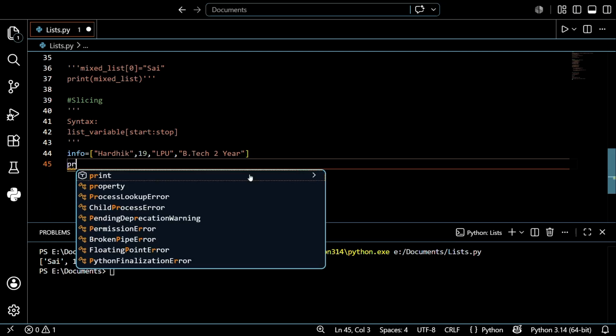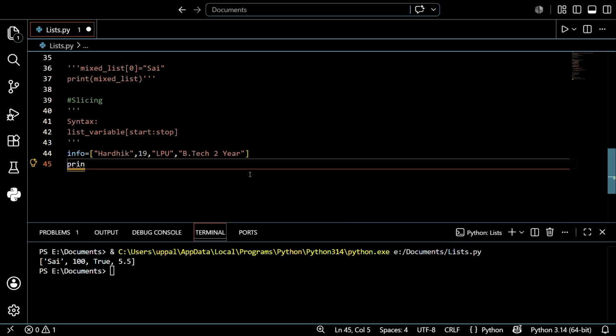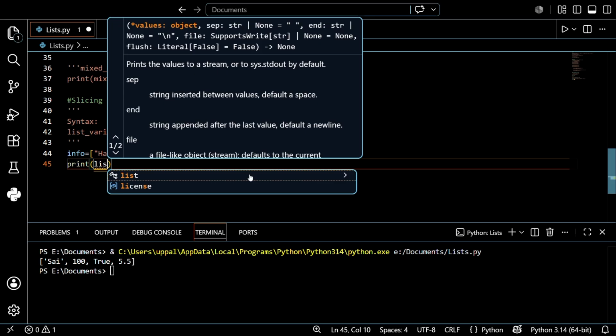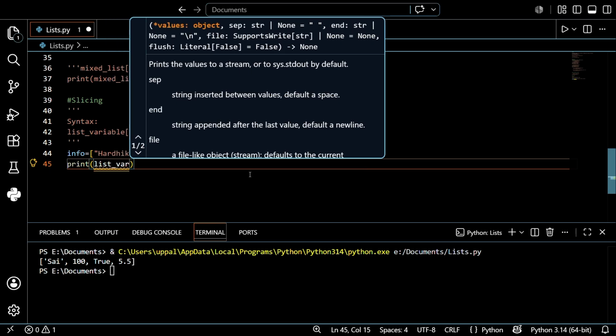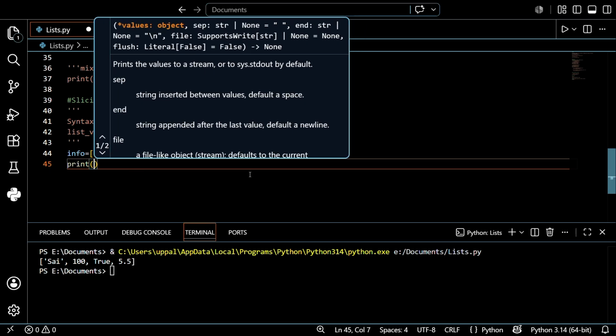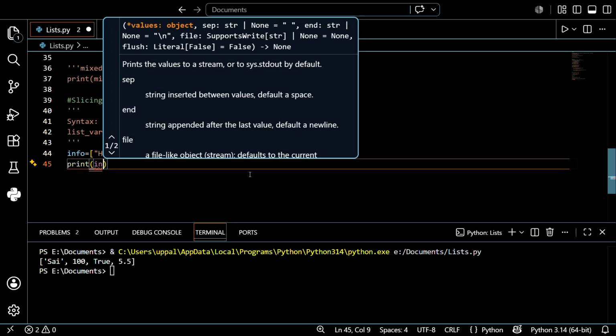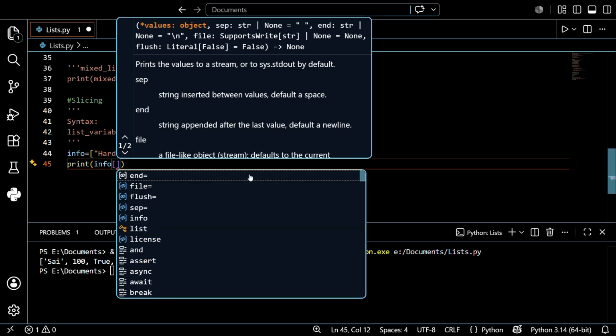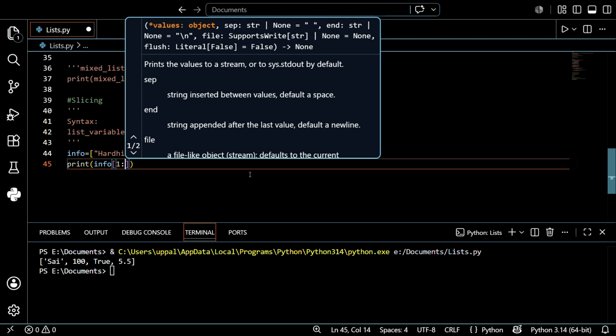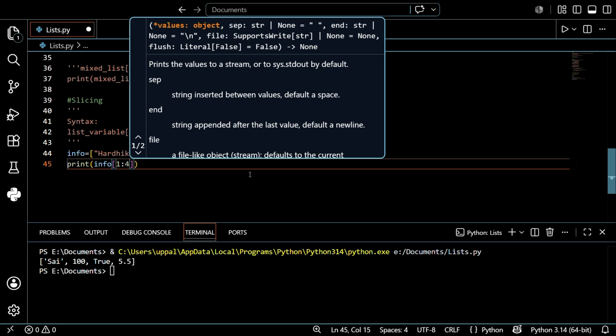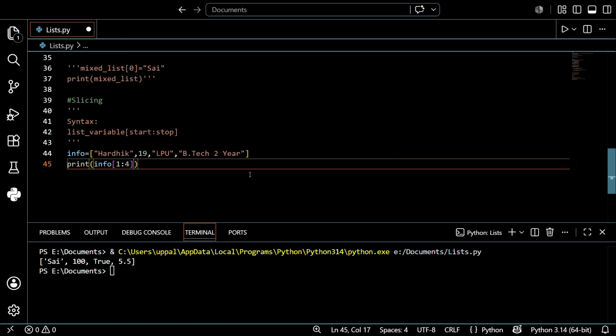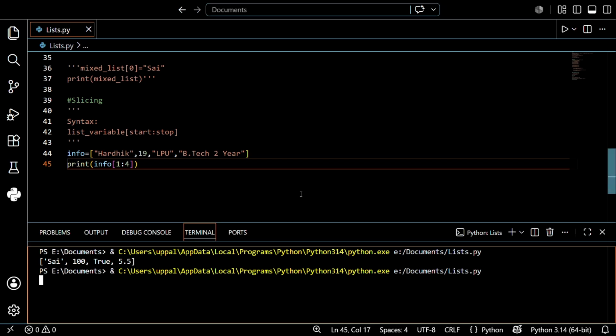So print of the list variable. Print of info, open brackets. I want to print from starting to ending without a for loop. In the for loop we discussed printing from start to end. So by using this, let's see. I want to say this first, and after that I want to print this. What will happen? Let's see.